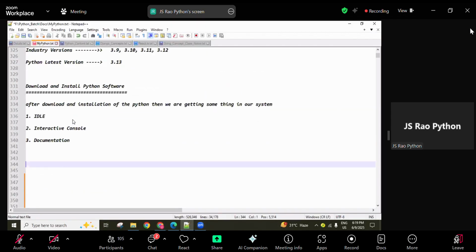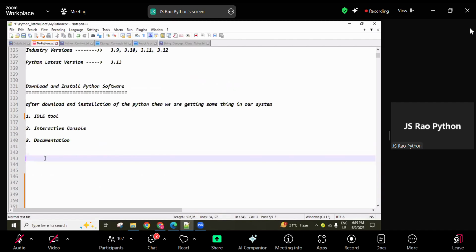After downloading and installation in our system, we get an IDLE tool, a Python based IDE tool, where we can develop project code. Our Python related code we can develop here and execute it, guys. We also get one interactive console, and documentation for reading. This official documentation we are usually unable to understand, so in every session I will share material with you. Follow those guidelines and that material, read it, do practice, and later you can check the official documentation or whatever you want.